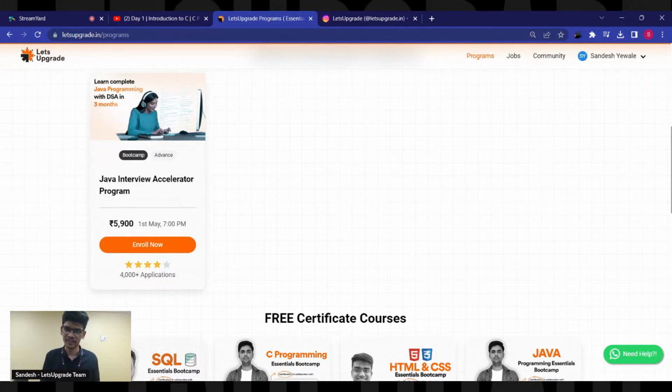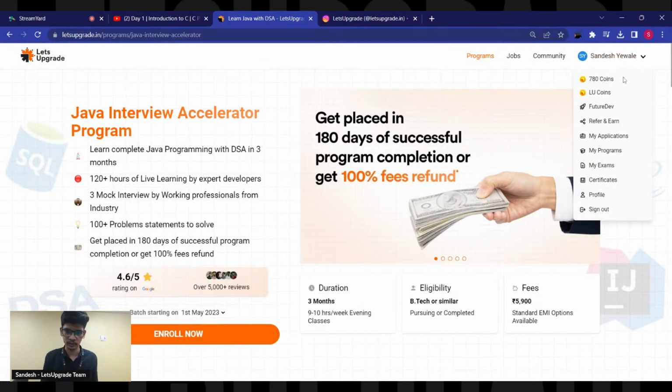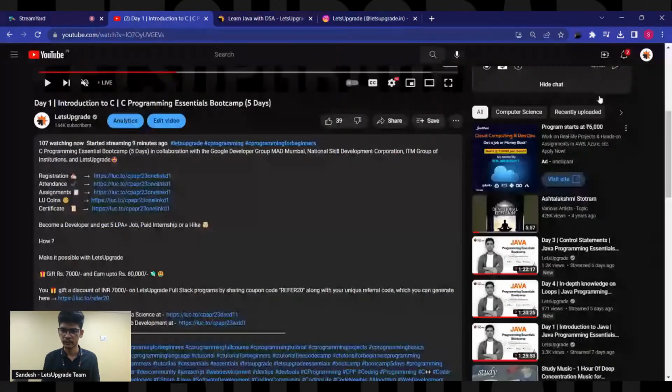Again, if you compare it with any other competitor in the market selling DSA programs, they'll cost you around 30,000 without any guarantee of placement. So this is a placement guarantee program. If you don't get placed in 180 days, which is 6 months, which is very long, we will provide you all the interviews and all the things, right? If you want to enroll, 5,900 is the price. But if I have 5,900 LU coins, then I can get it for free. So that's it. I hope everyone is clear.